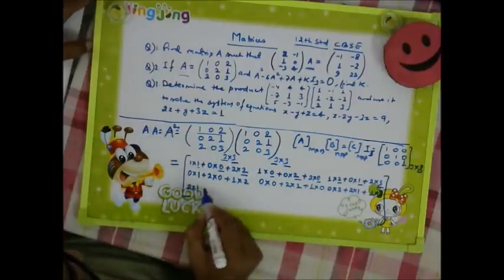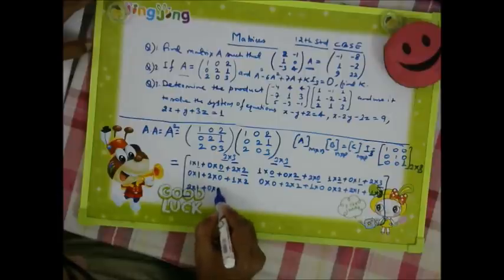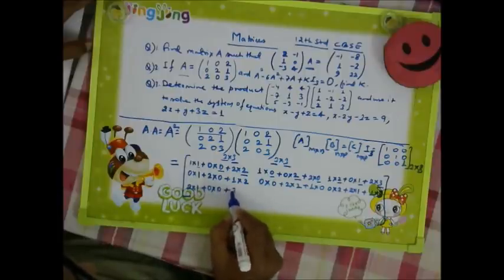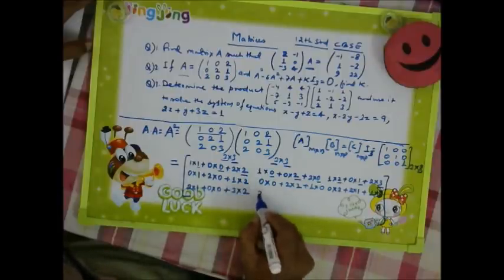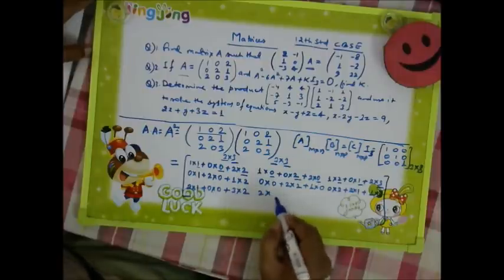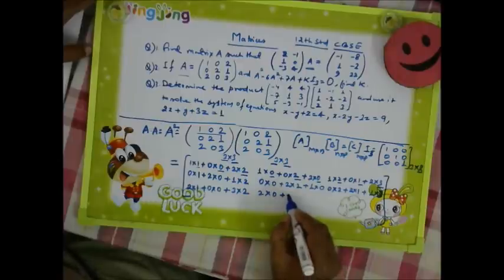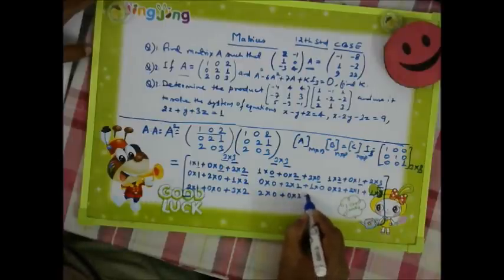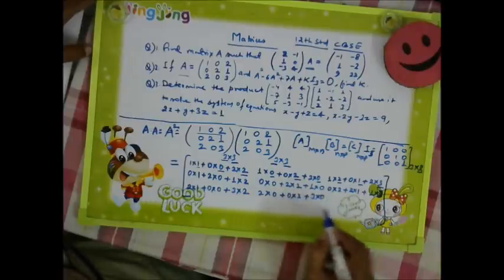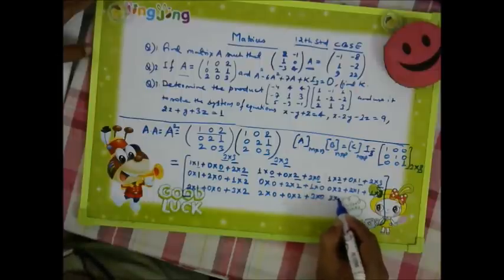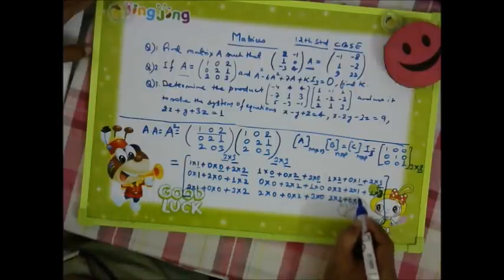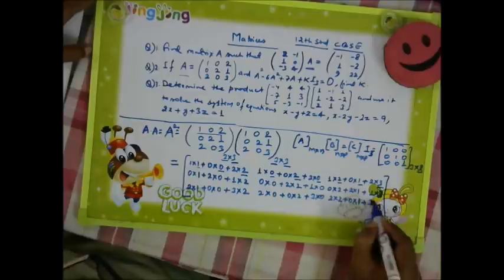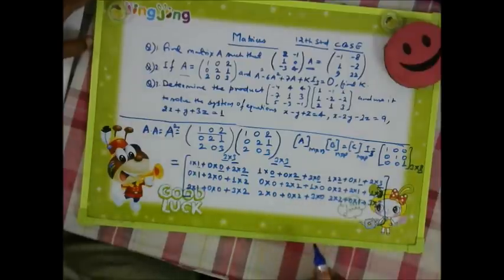So 2 into 1 plus 0 into 0 plus 3 into 2. Then 2 into 0 plus 0 into 2 plus 3 into 0. Then 2 into 2 plus 0 into 1 plus 3 into 3.